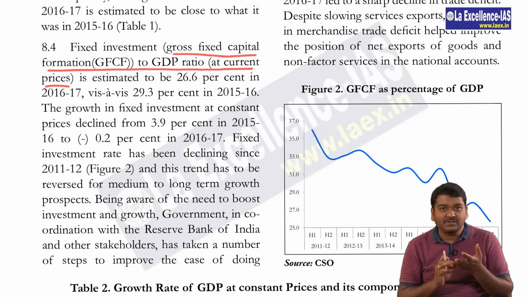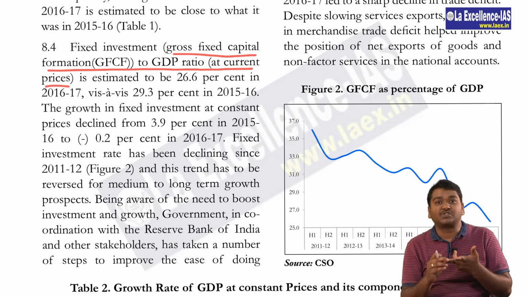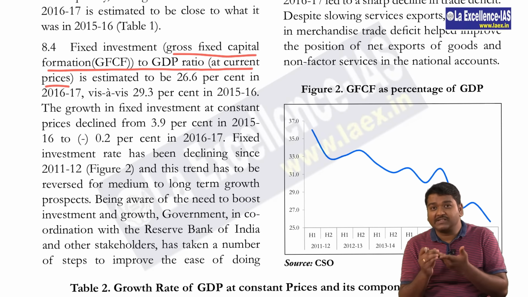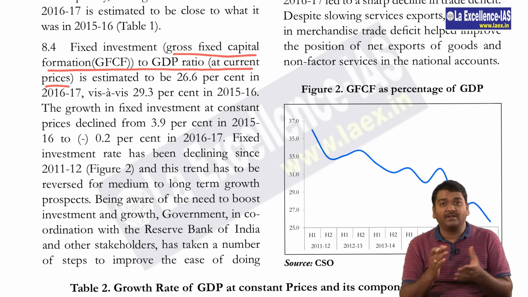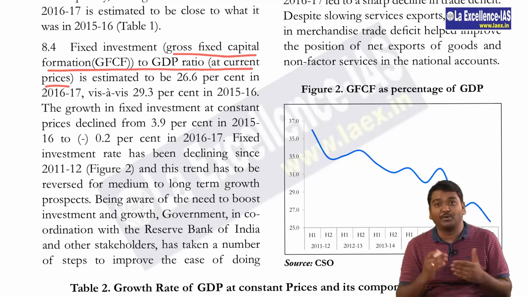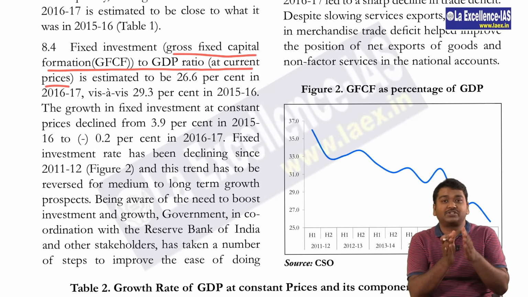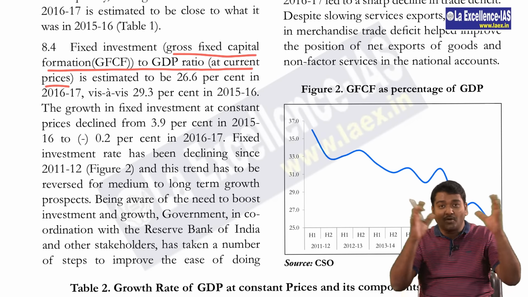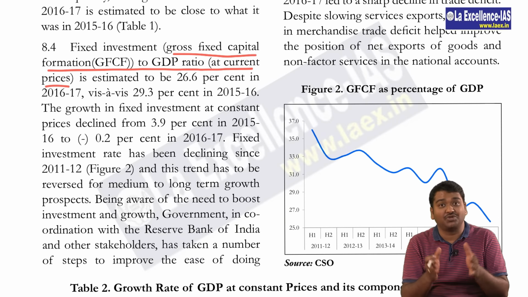Banks are not giving loans, corporate debt is there, the twin balance sheet, and also the amount or expenditure of the government in the capital formation is also less. If that is the case, from 2011 onwards it has reduced consistently. Then how has the GDP improved is the question which few people are asking. And even the Congress, 2 days before the budget, released their own economic survey or their own economic analysis of the country, where they focused on this issue again.